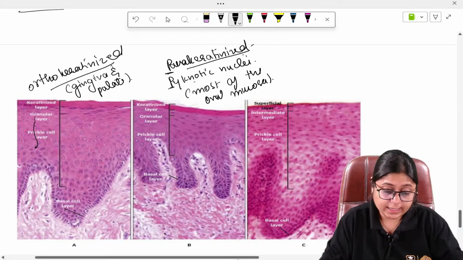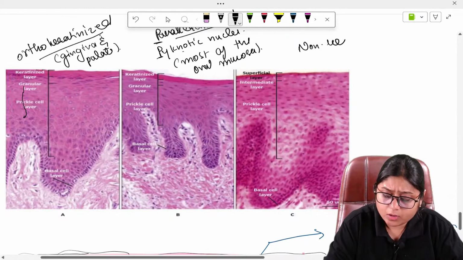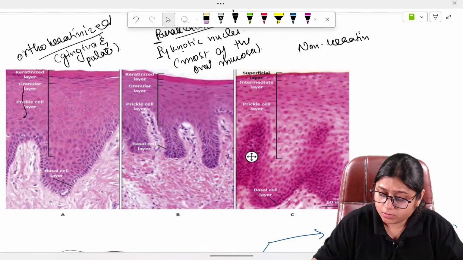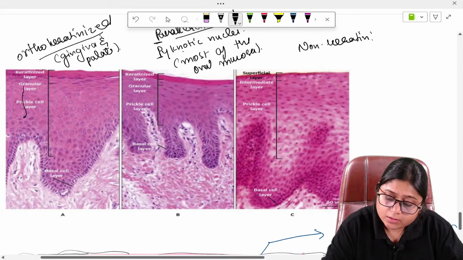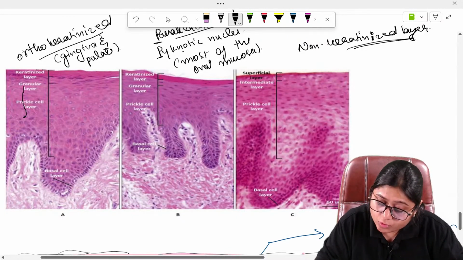Next is the non-keratinized layer. Here you will see that there is no keratin.